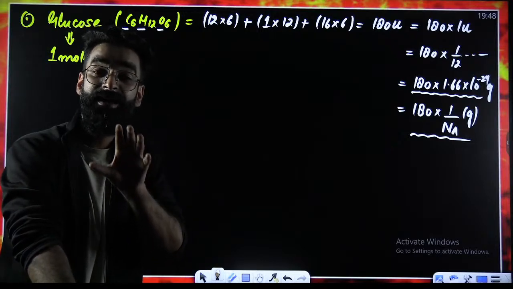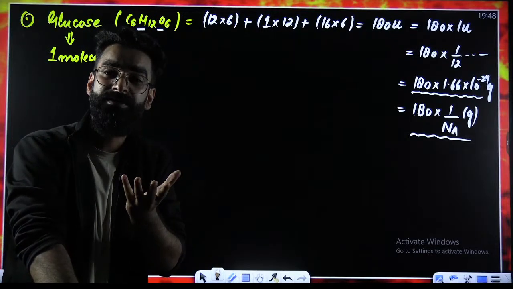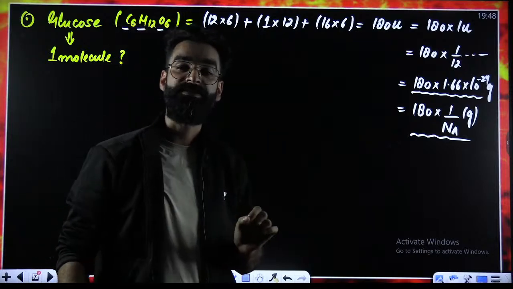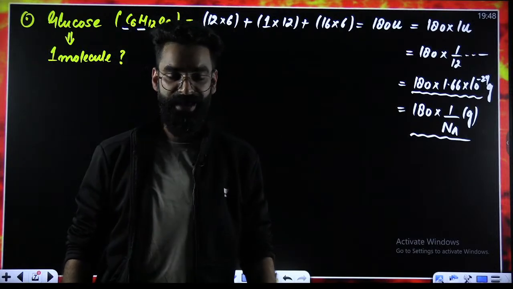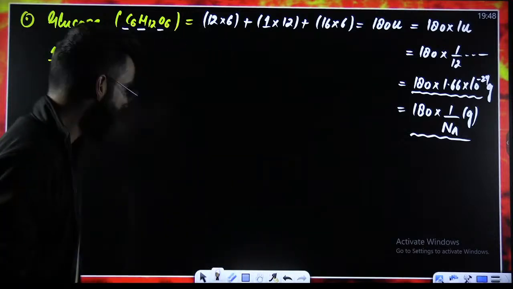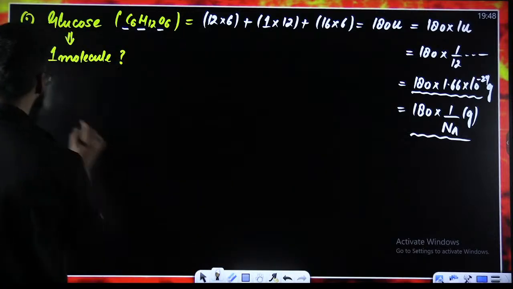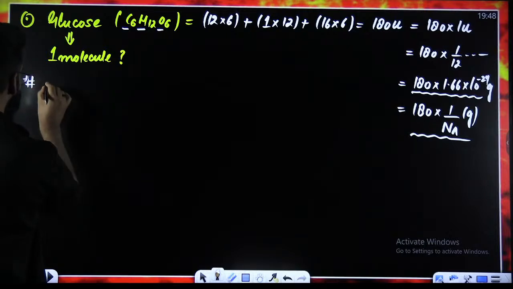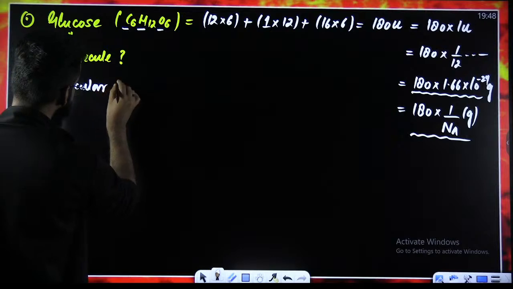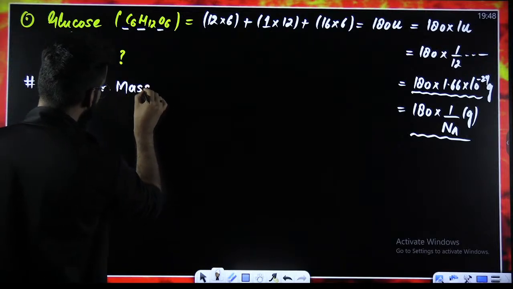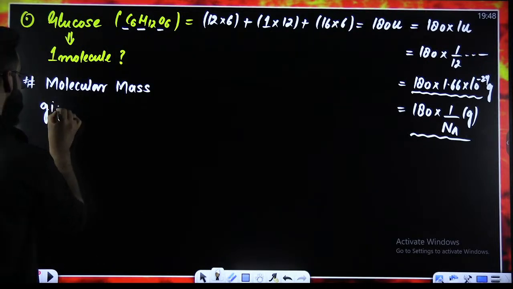So can I say molecular mass is giving us the information about how many times a molecule is heavier than 1U? Can I say that? Let me know in the chats. I'll write molecular mass. Molecular mass gives an information.